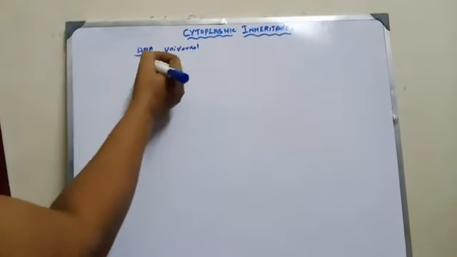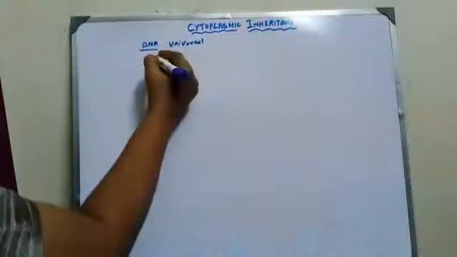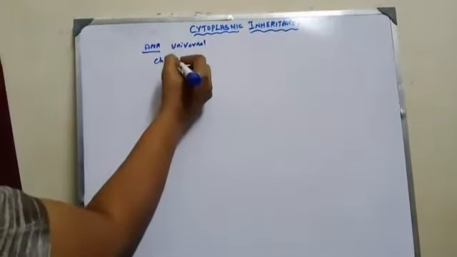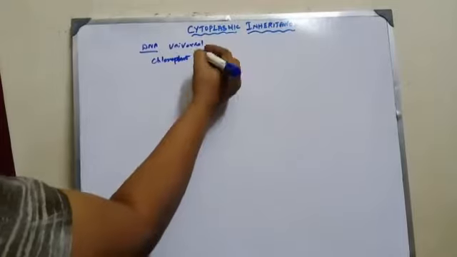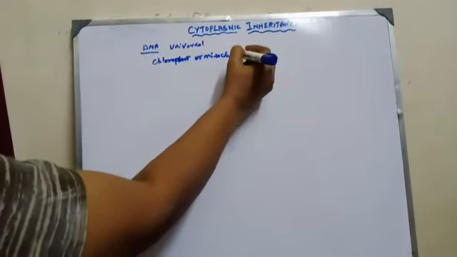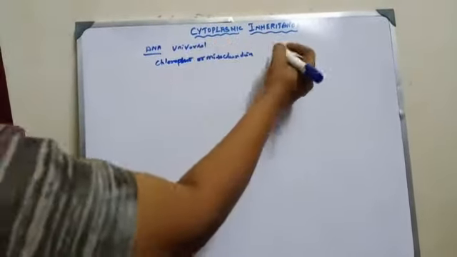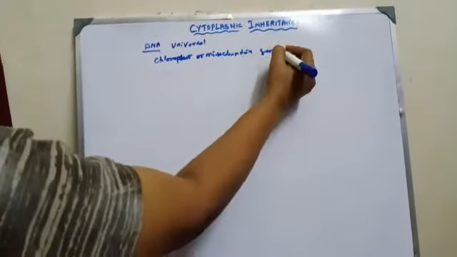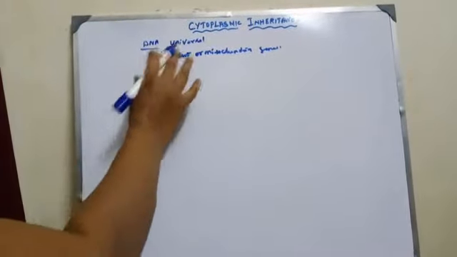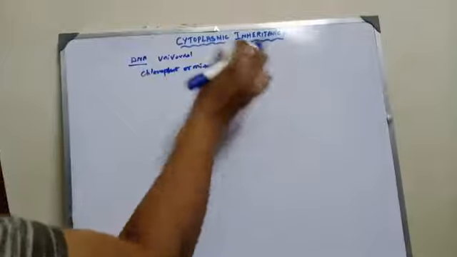But some of the characters are governed by either chloroplast or mitochondria. Chloroplast or mitochondrial genes. So this phenomenon is known as extranuclear inheritance.